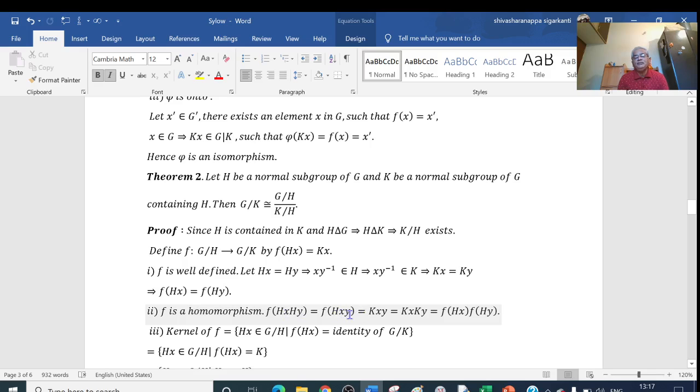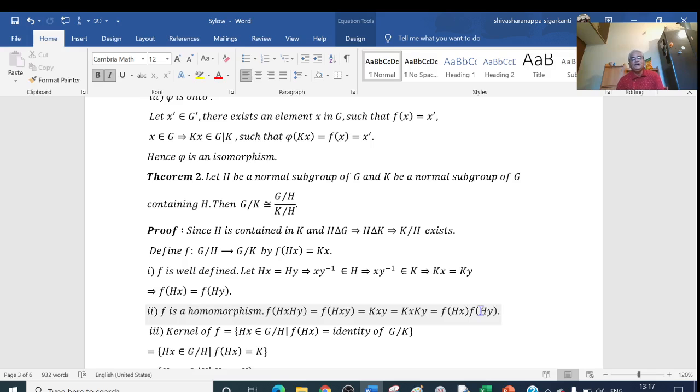And according to my definition, f(Hxy) is nothing but Kxy. And this Kxy can be written as Kx into Ky. What is this Kx? Kx is nothing but f(Hx). Ky is nothing but f(Hy). So f(HxHy) is equal to f(Hx) f(Hy). This shows that the function f is a homomorphism.